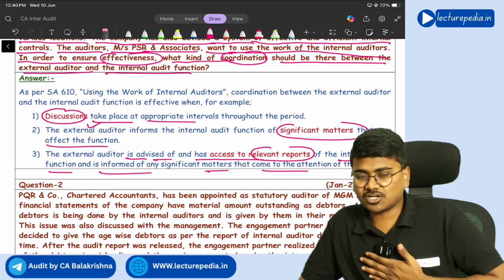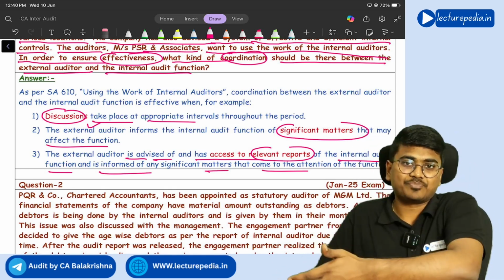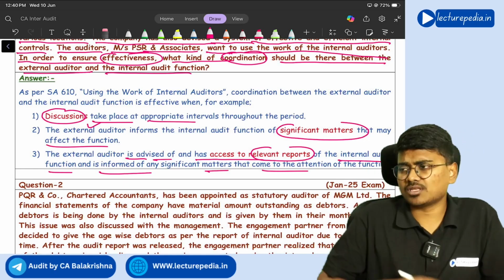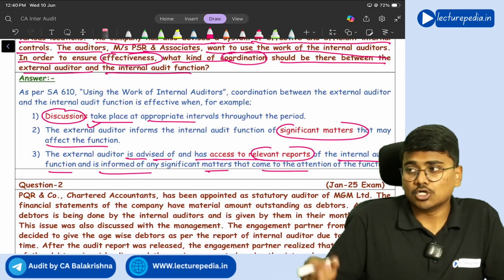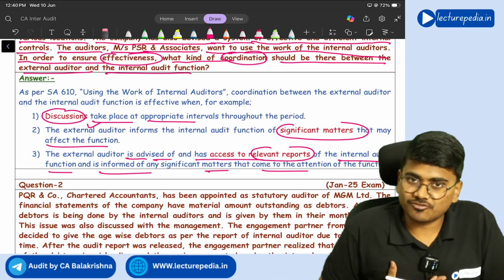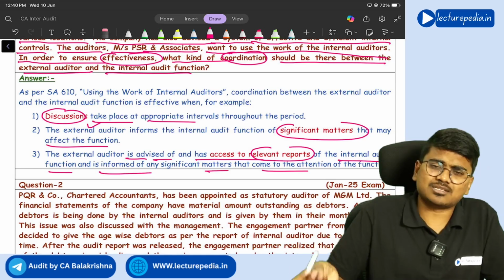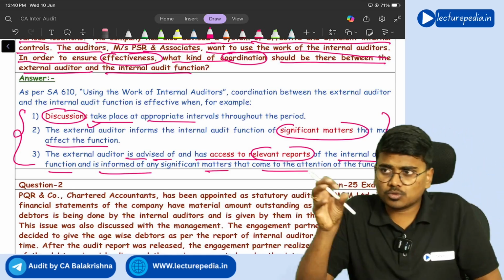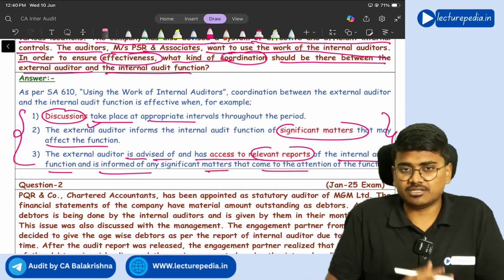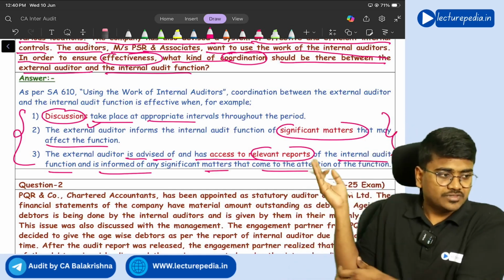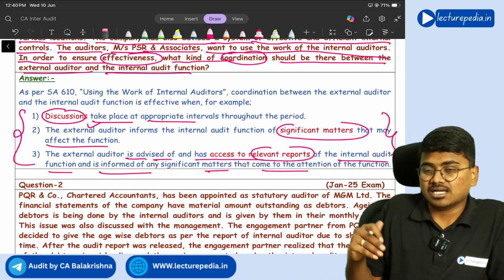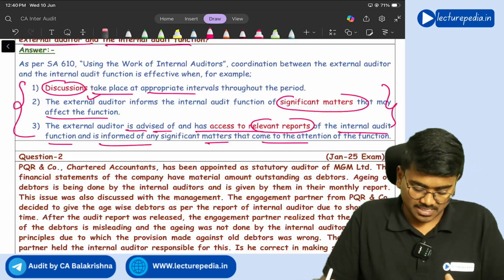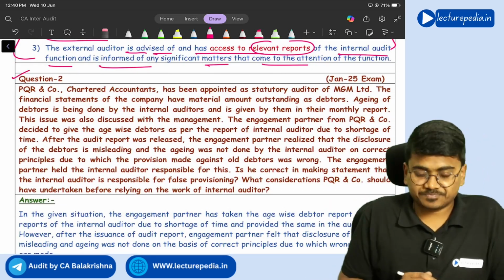So the external auditor should have access to the reports of the internal auditor, and if the internal auditor has found any findings in the audit, those findings should be brought to the notice of the external auditor also. These are just some examples of how proper coordination should be there between the external auditor and the internal auditor. If these things are there, it can be said that yes, there is proper coordination between the internal auditor and the external auditor.